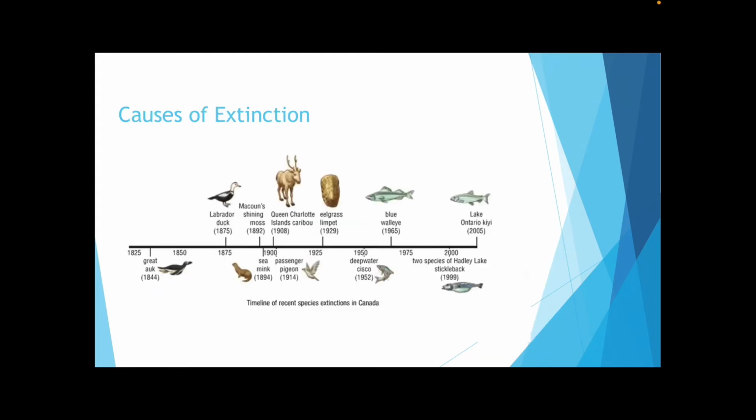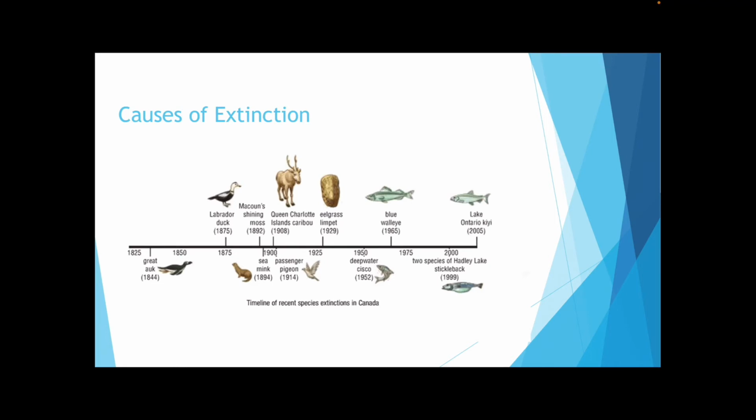Next, we're going to be looking at the causes of extinction, but first let's look at some of these recent extinctions in Canada. And now you'll notice that it's not just animals, but also types of plants that can go extinct. You will see that some species have gone extinct as recently as 2005. And that number is even more recent when you look on a global scale.